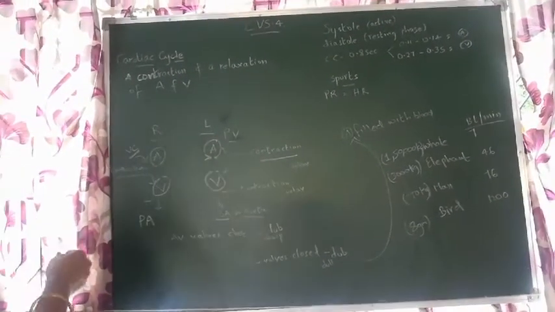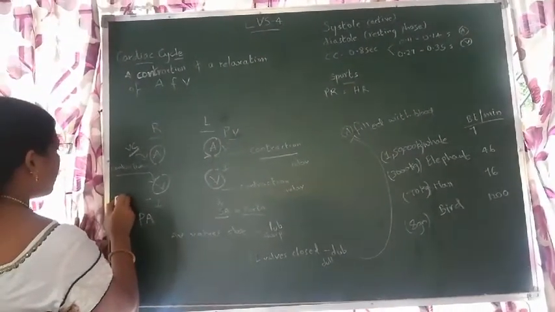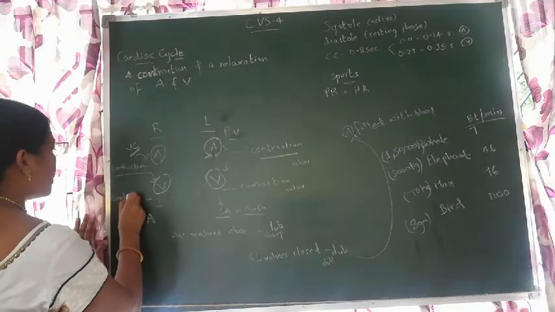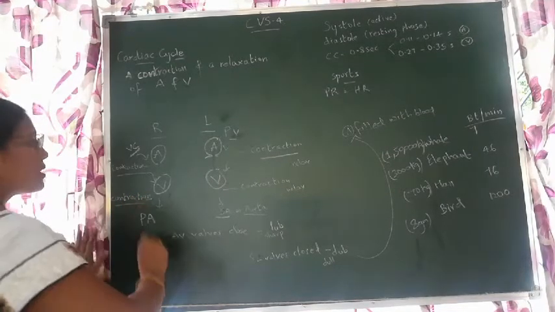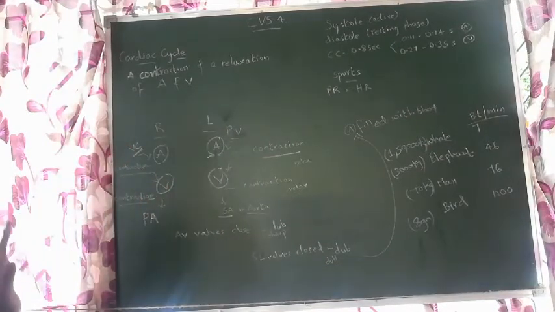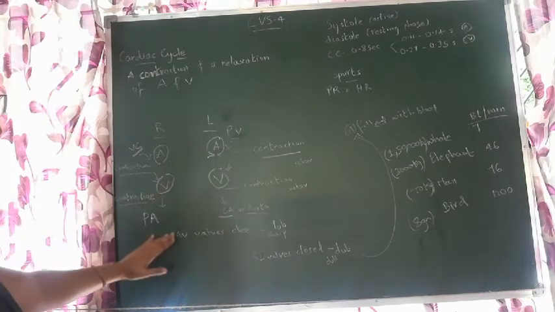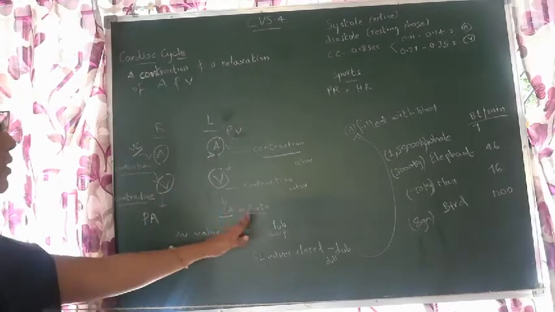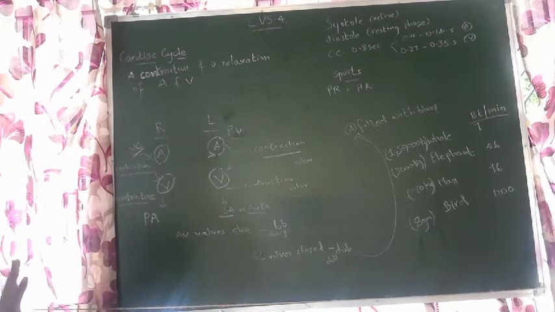Sorry for the interruption. Here also contraction happens. Just like when the atria contracted, the blood came to the ventricles, in the same way now the ventricles undergo contraction to send the blood to the respective vessels on the particular sides.